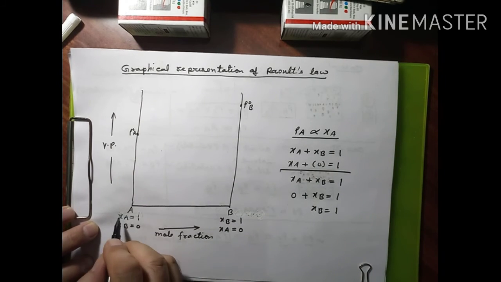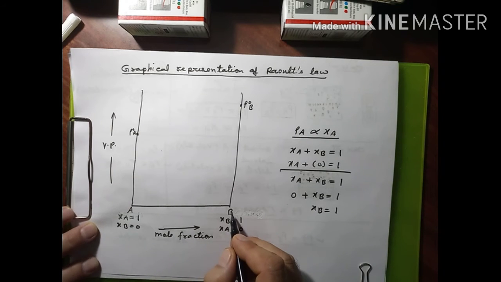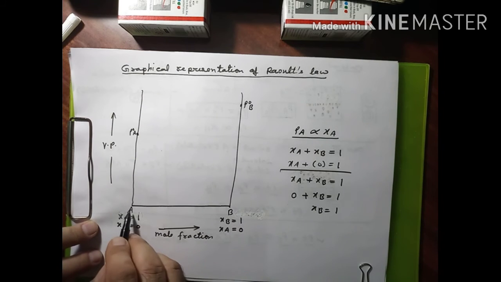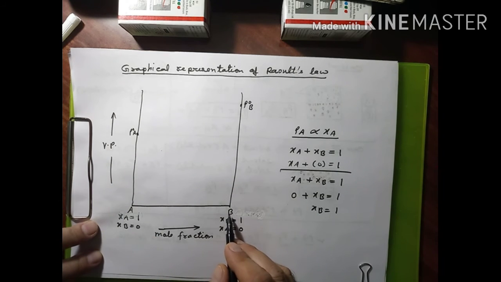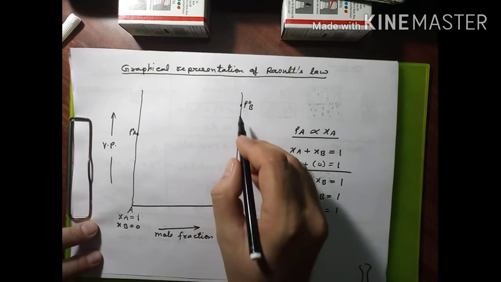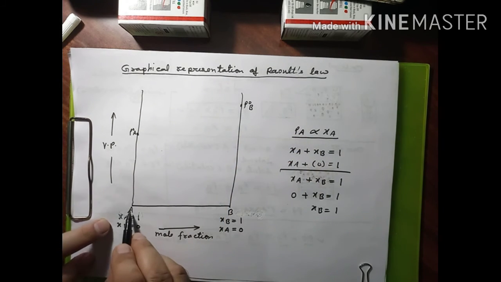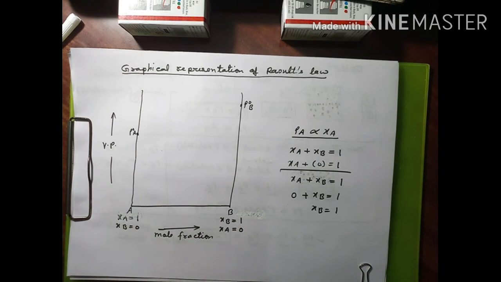It means at this point, when we take component A in the pure form, XA is equal to 1 and XB is equal to 0. Component B, when we are taking it in the pure form, XB is equal to 1 and XA is equal to 0. In the pure form, component A exerts a vapor pressure equal to P naught A, and component B exerts a pressure in the pure form equal to P naught B.